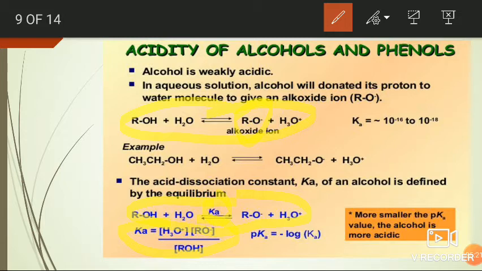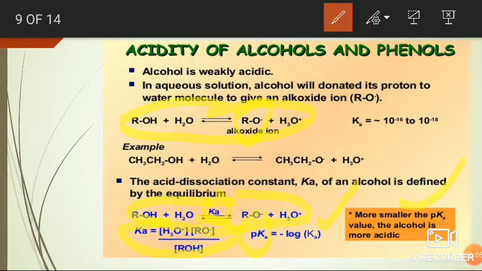Generally, the acidity of alcohols is expressed in terms of pKa values, as in the case of pH. pH is equal to minus log concentration of H plus ion. Similarly, here the pKa is equal to minus log Ka. So, in terms of pKa values, if pKa value is smaller, then the acidity of alcohol is more.